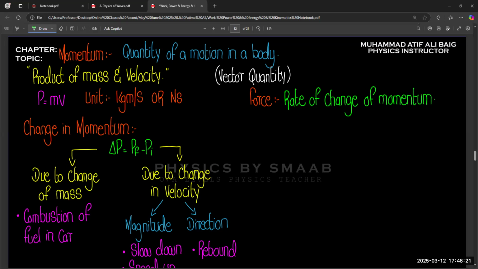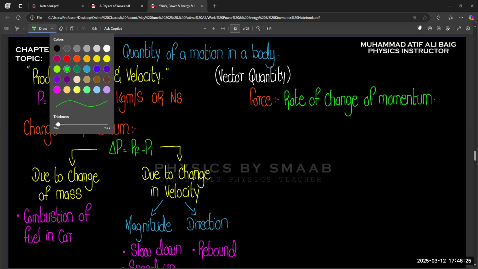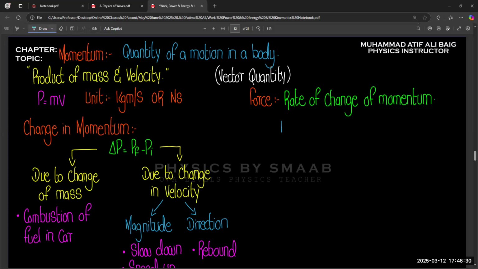So rate of change of momentum is called force. So F is equal to the rate of change of momentum.